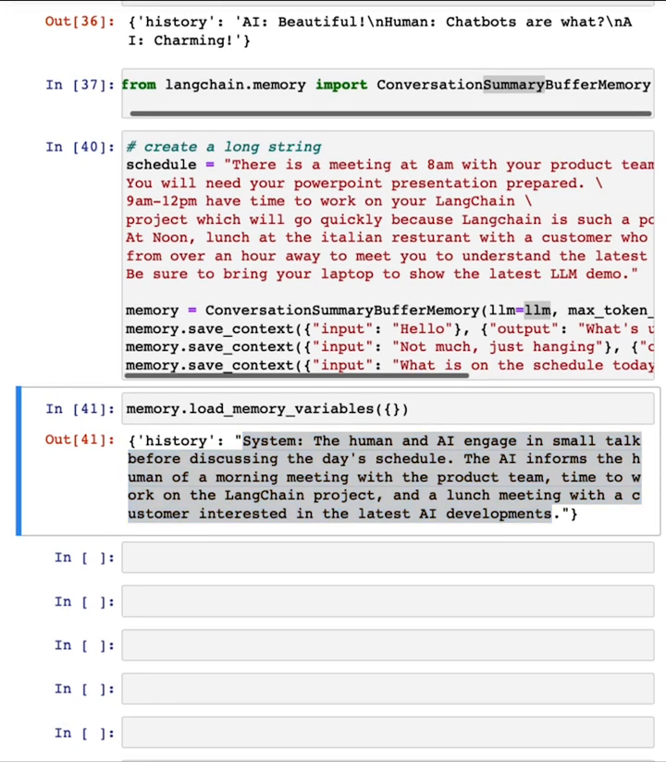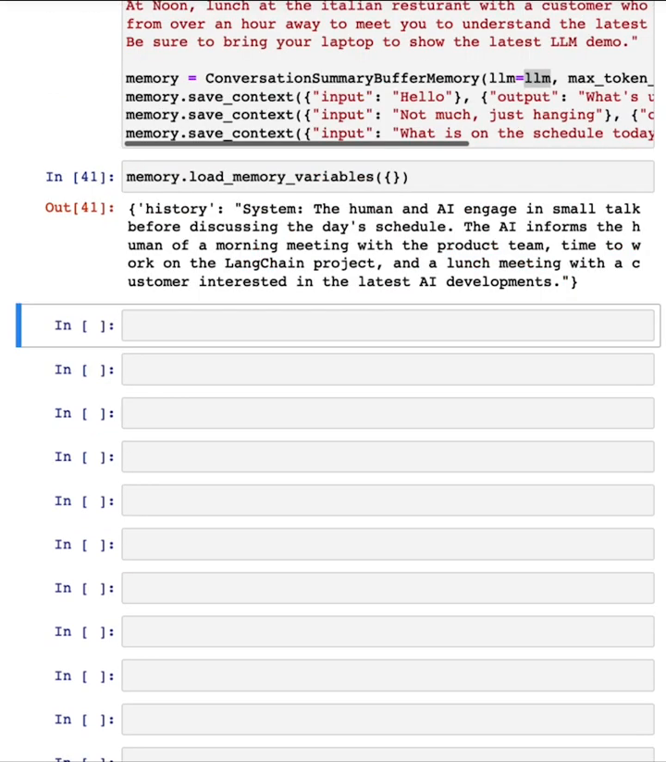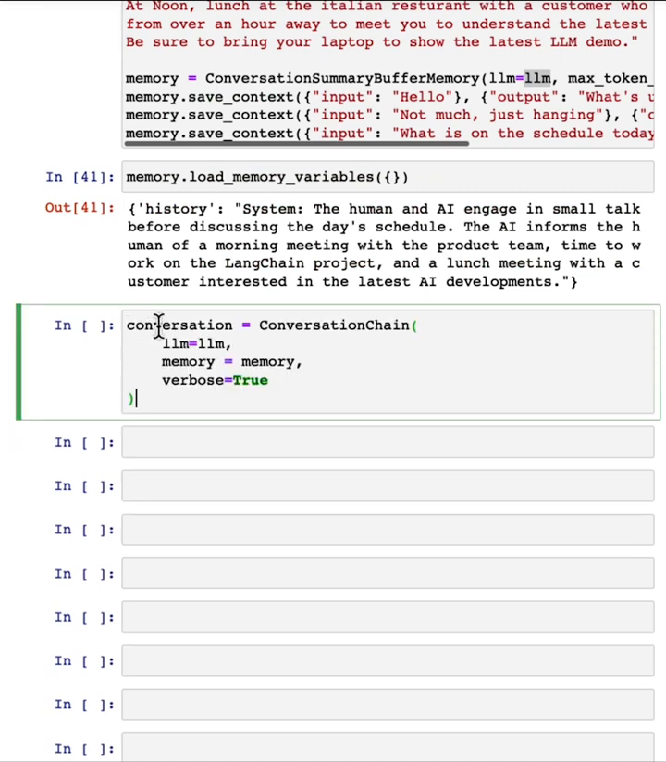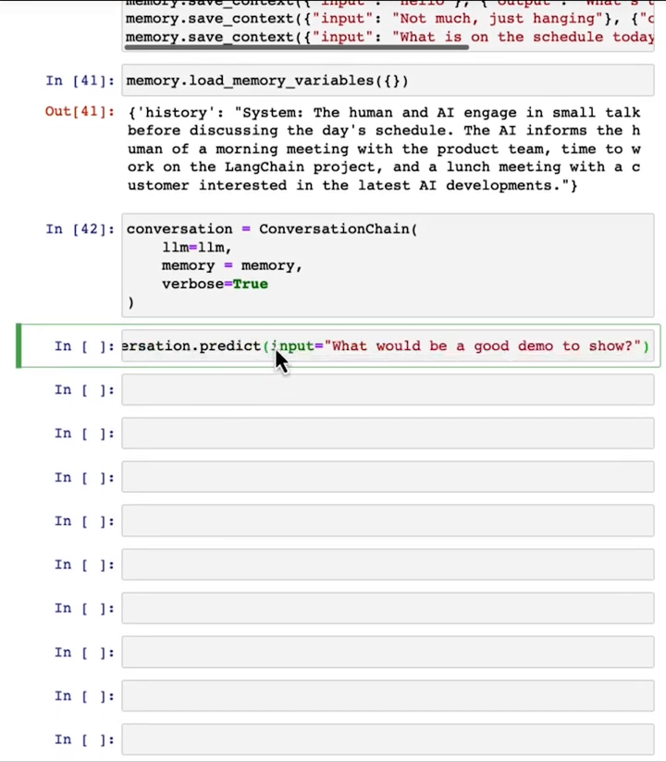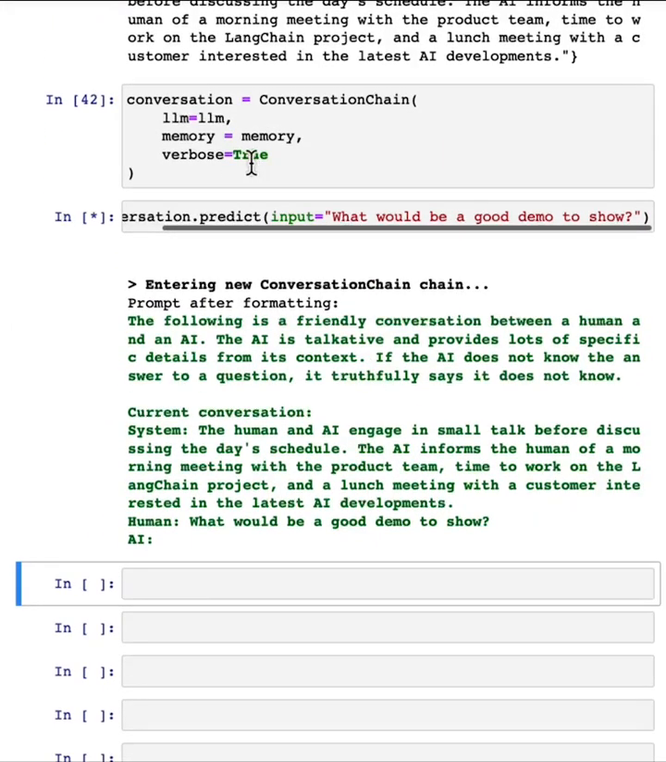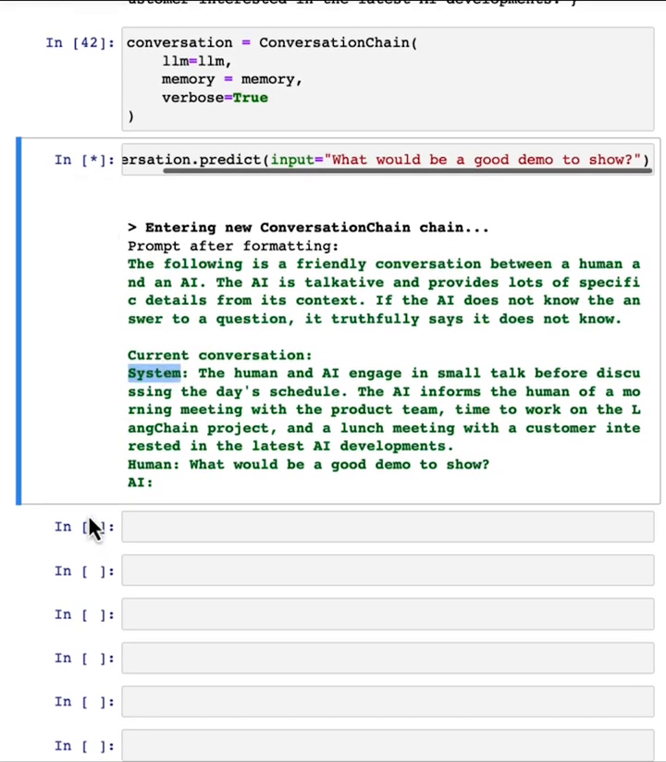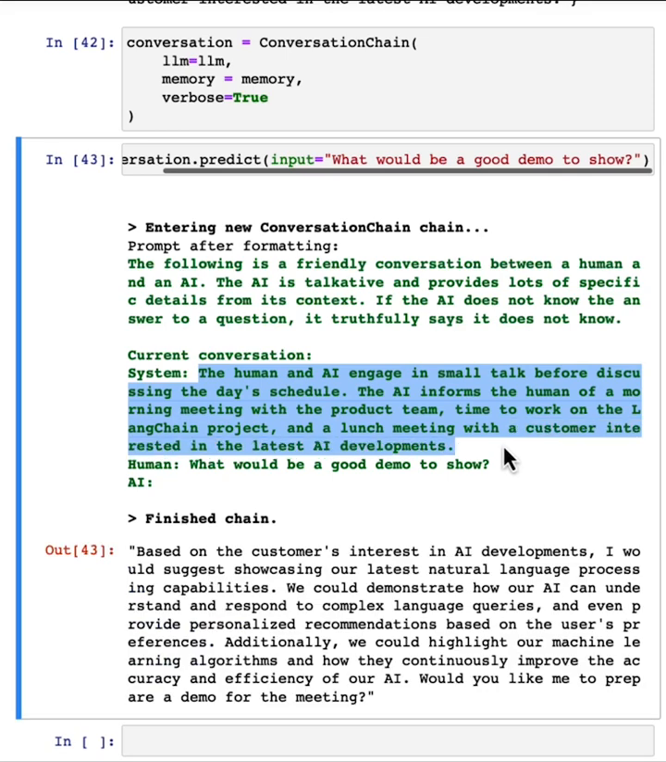And so if we were to have a conversation using this LLM, let me create a conversation chain, same as before. And let's say that we were to ask, input: what would be a good demo to show? I set verbose equals true, so here's the prompt. The LLM thinks the current conversation has had this discussion so far, because that's the summary of the conversation.